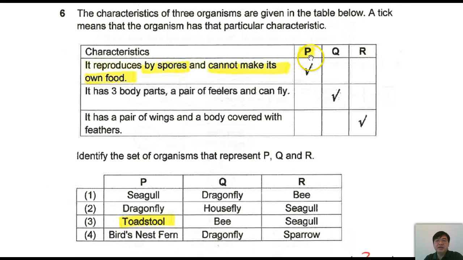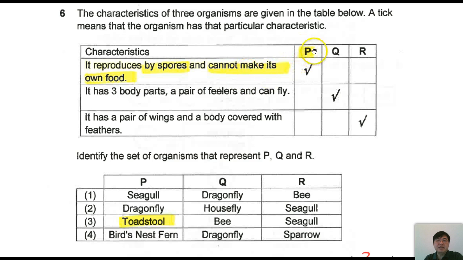The characteristics of 3 organisms, P, Q, R, are shown in the table below. The question over here: identify the set of organisms that represents P, Q, R. Let's take a look. It reproduces by spores. It cannot make its own food. When you see it cannot make its own food, it means it must not be a plant.